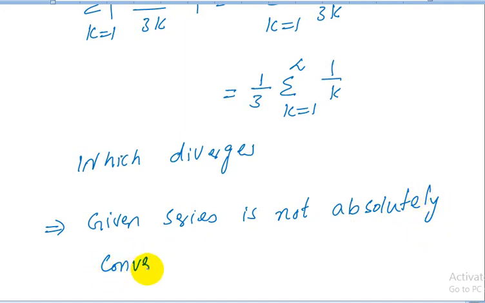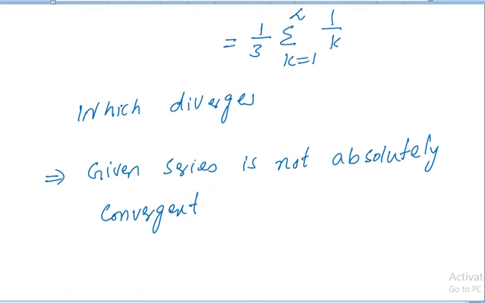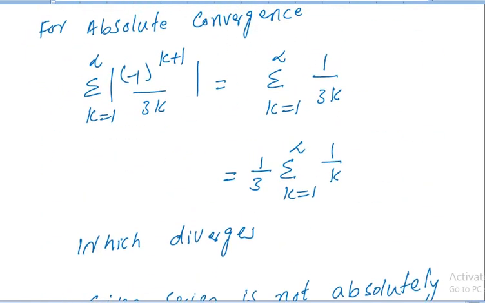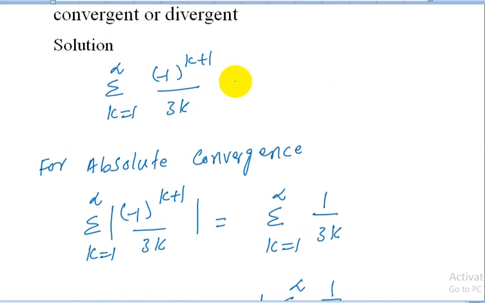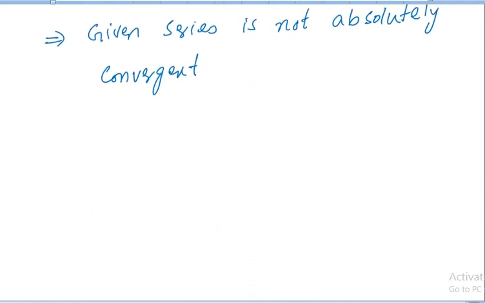Now if a series is not absolutely convergent, we move to step 2. In step 2, we test the conditional convergence of this series. As the given series is an alternating series, in order to test its convergence we use the alternating series test. The alternating series test consists of two parts.